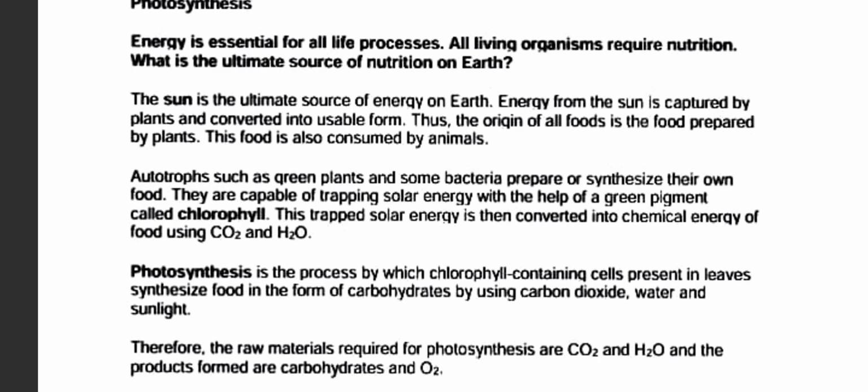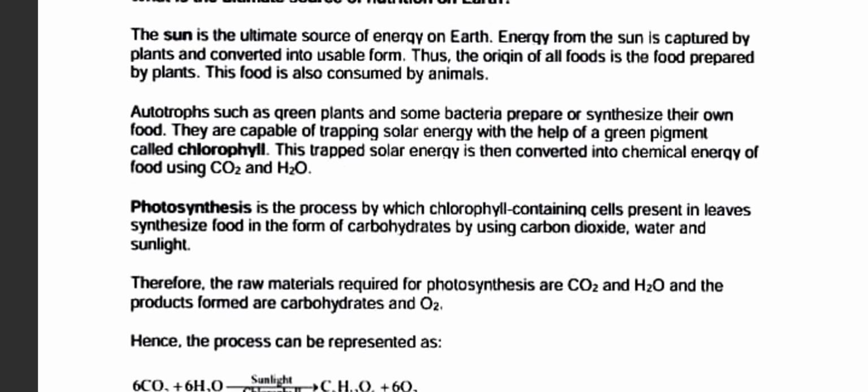So autotrophs such as green plants and some bacteria prepare or synthesize their own food. They are capable of trapping solar energy with the help of a green pigment called chlorophyll. This trapped solar energy is then converted into chemical energy of food using CO2 and H2O.